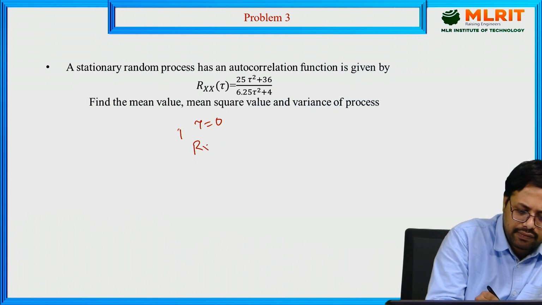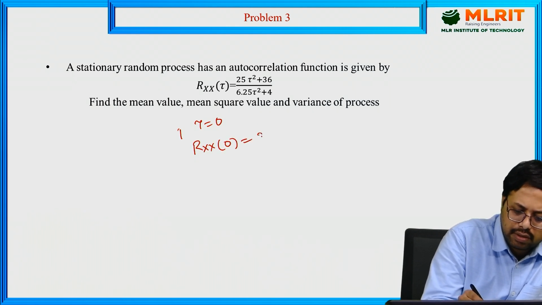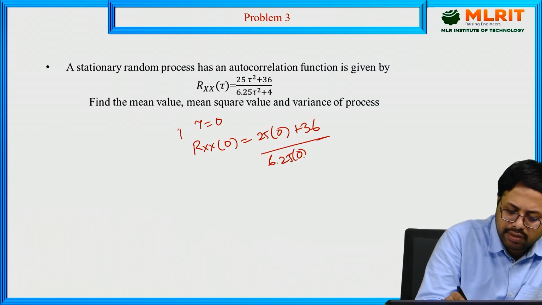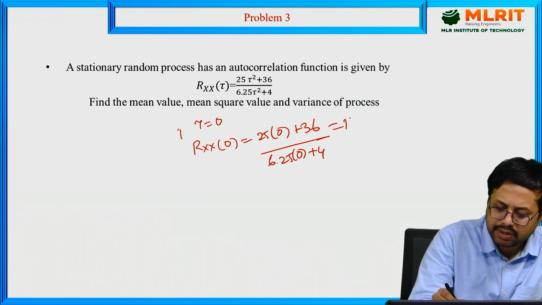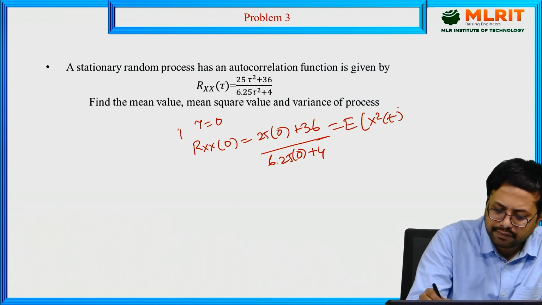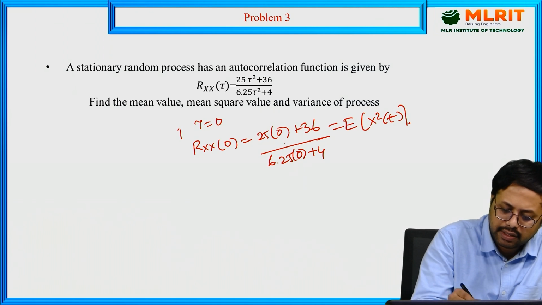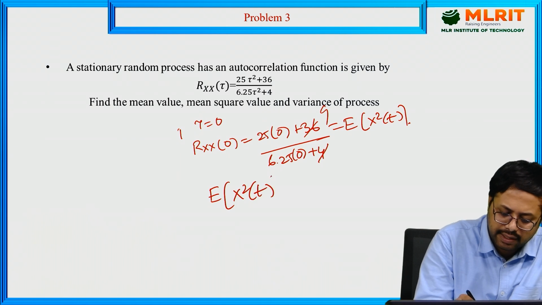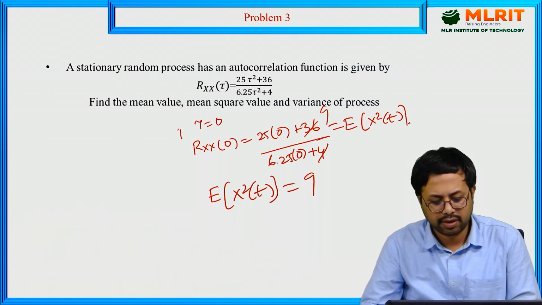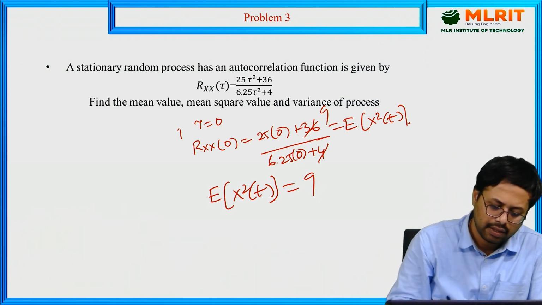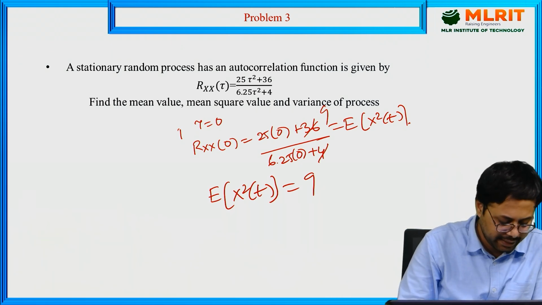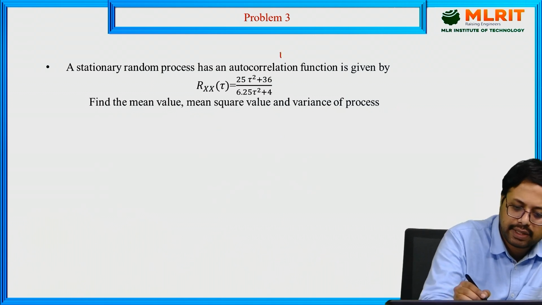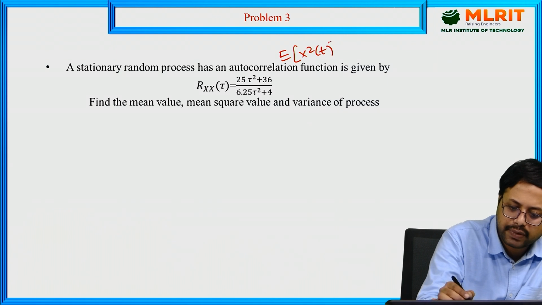Rxx(0) is equal to (25×0 + 36)/(6.25×0 + 4), which is equal to the expectation of X²(t). The first part becomes 0, and 36 by 4 is 9. So the expectation of X²(t) is equal to 9. Now we got the mean square value, 9.